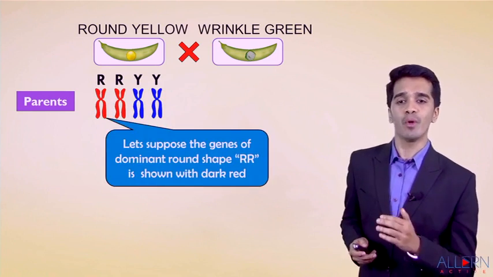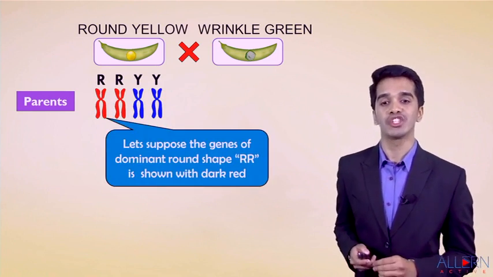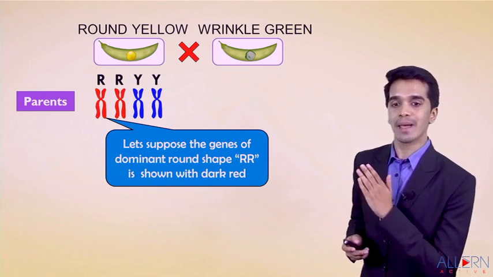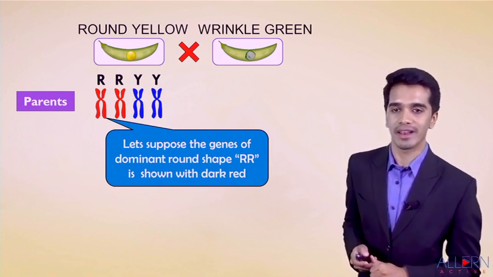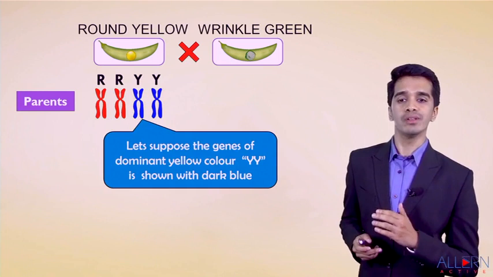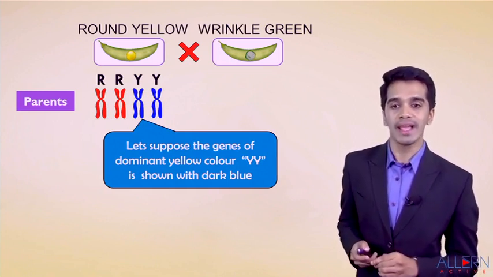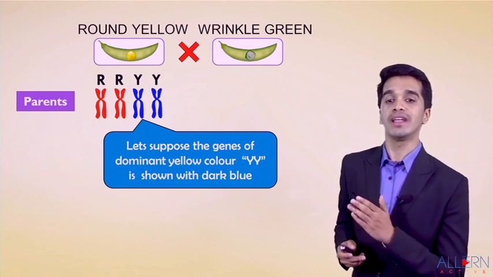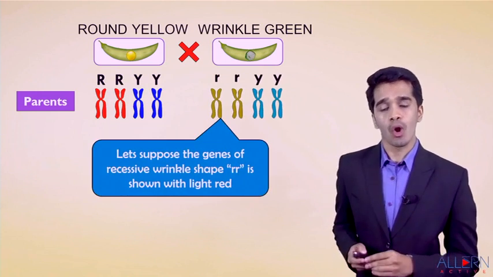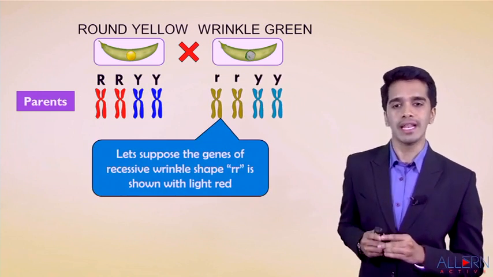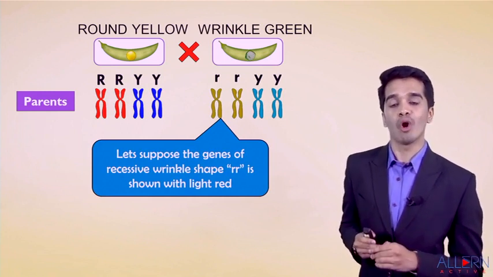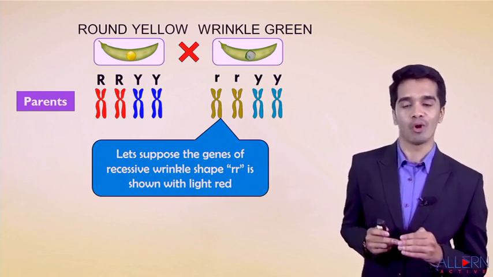Over here, let's suppose the gene of dominant round shape, that is capital R, is shown with dark red color. And let's suppose the gene of dominant yellow color trait, that is capital Y, is shown with dark blue color. Wrinkled and green are recessive traits, so small r, small y.